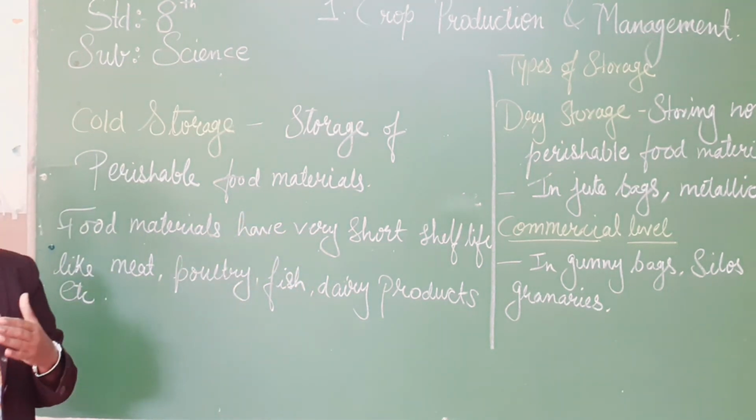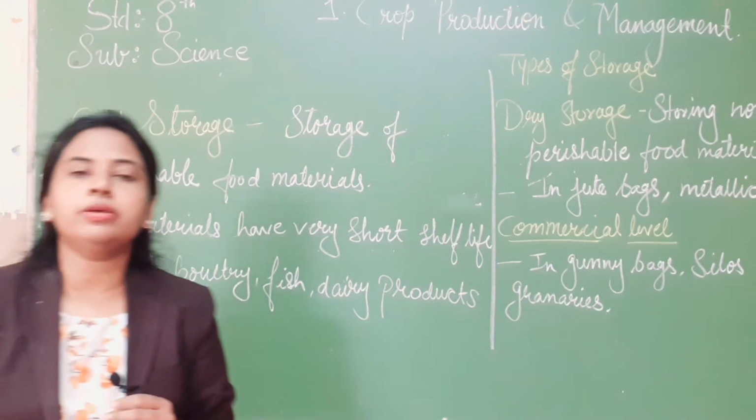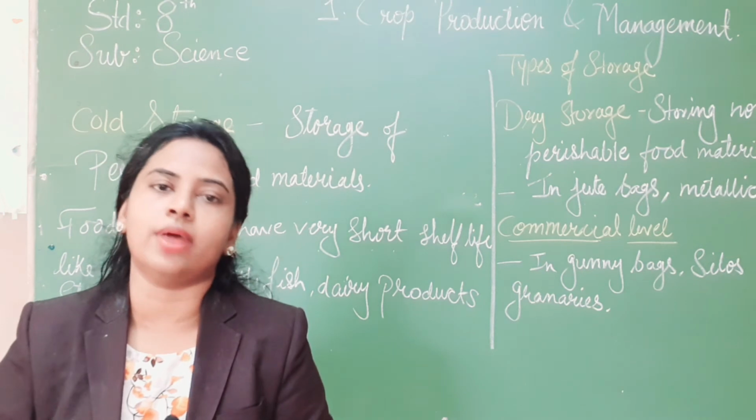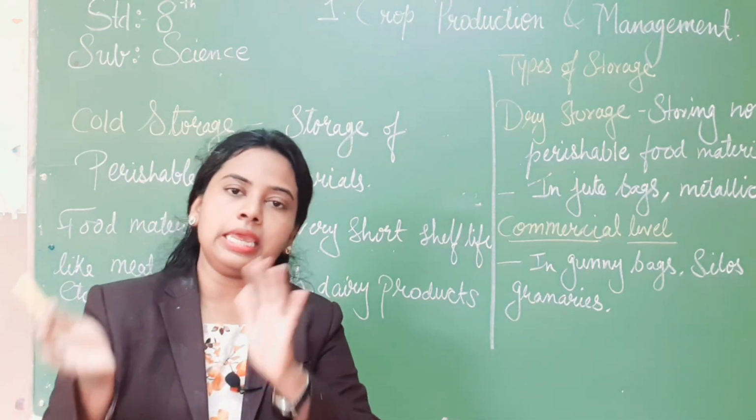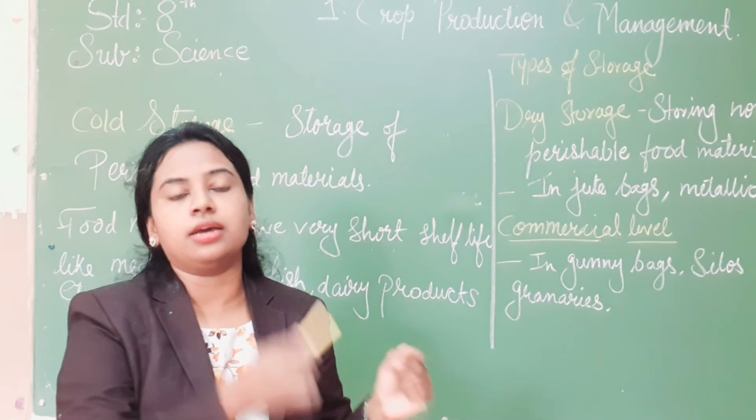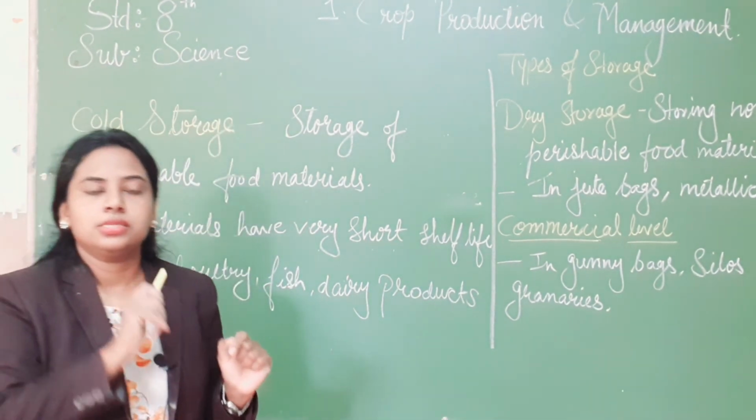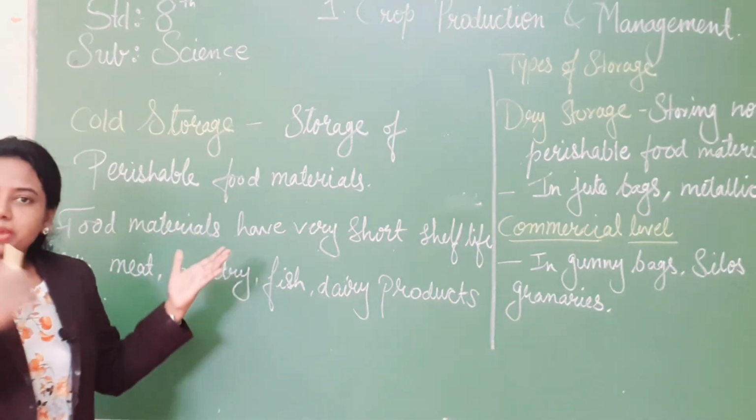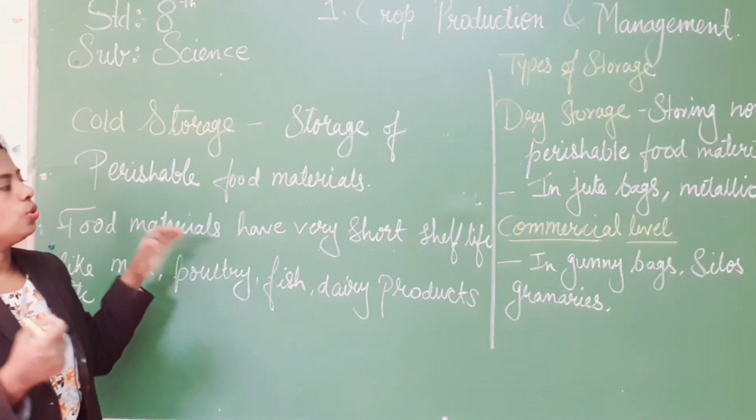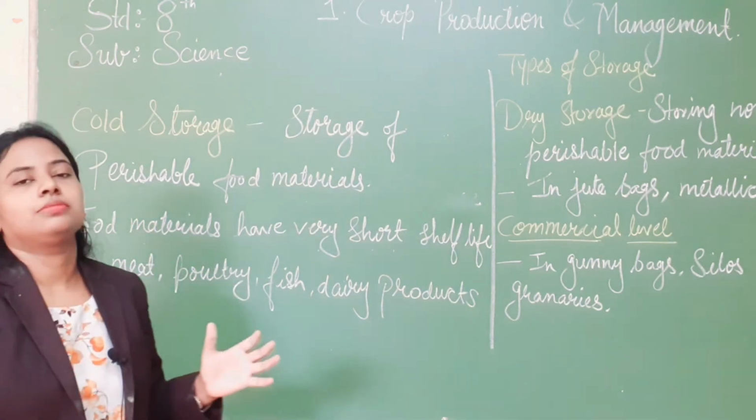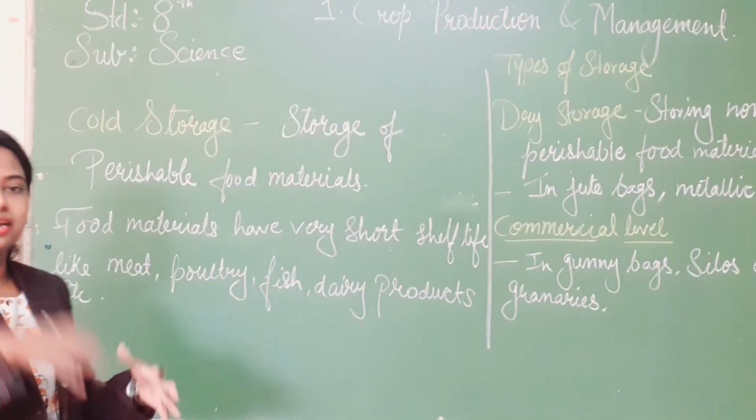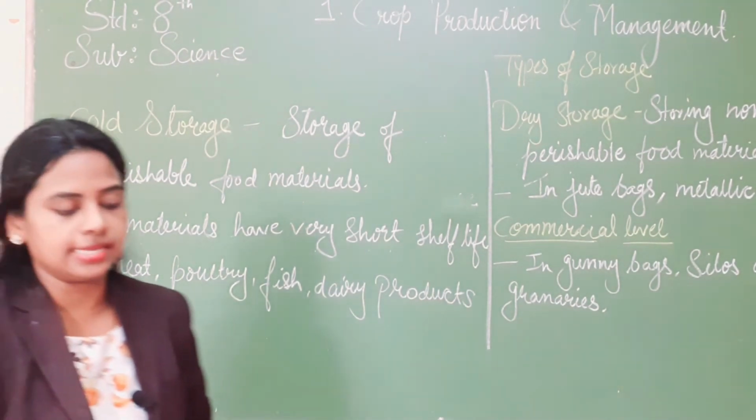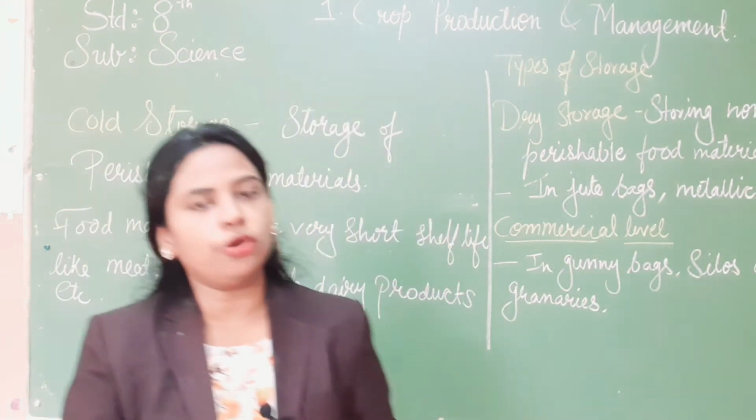As an example, take milk. Milk at room temperature can be stored for 1 day, but if you keep that milk in a refrigerator, it can be stored for 7 to 8 days. So milk has a very small shelf life. To maintain its content and its life, it is stored in a cold place below 4 degrees Celsius, or 4.4 degrees Celsius.